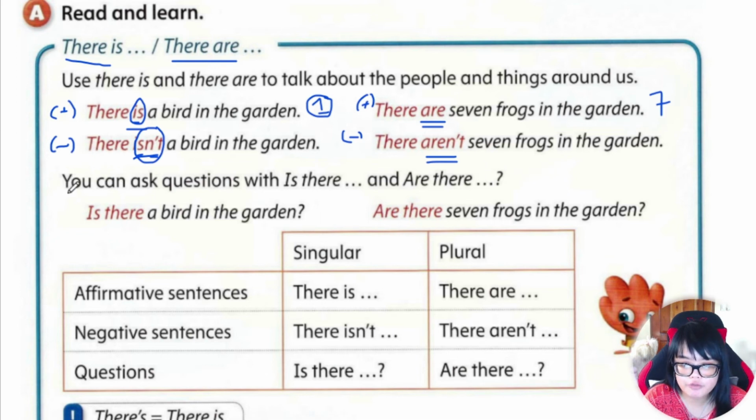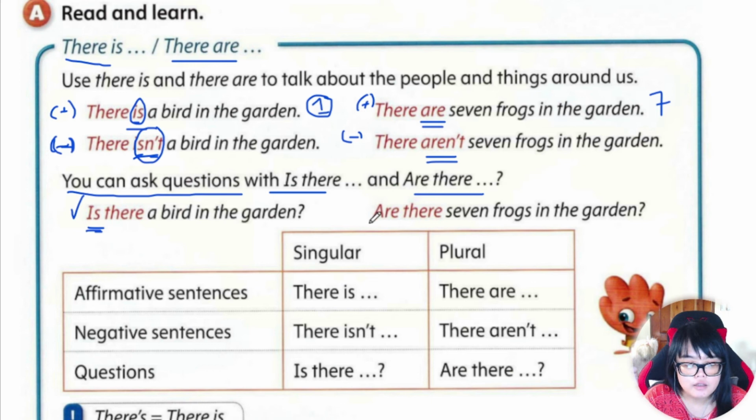Okay, so question form. You can ask questions with is there and are there. Okay, so here are some examples. Is there a bird in the garden? Okay, so this is the question form. Is there a bird in the garden? Okay, so if there is, yes, there is a bird in the garden. Or there isn't a bird in the garden if there is none.